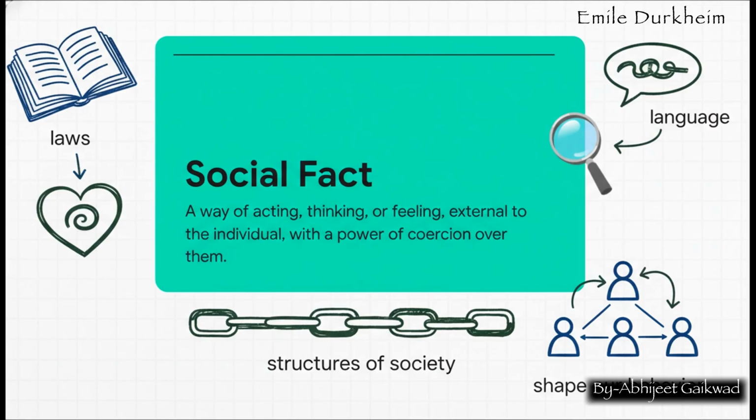Let's break it down. A social fact is a way of acting, thinking, or feeling that is 1. External to the individual, and 2. Has a coercive power over them. Think about it. These are the social currents, the unwritten rules, the structures of our society. Things like laws, fashion, or language. They exist before we're born and they shape our behavior, often without us even realizing.